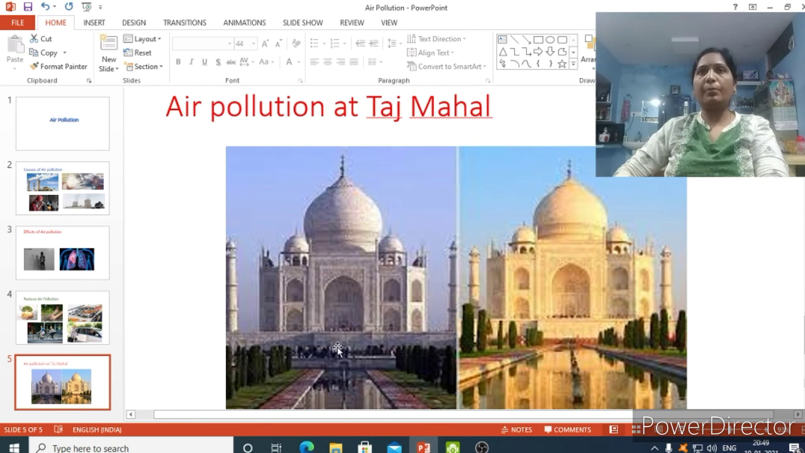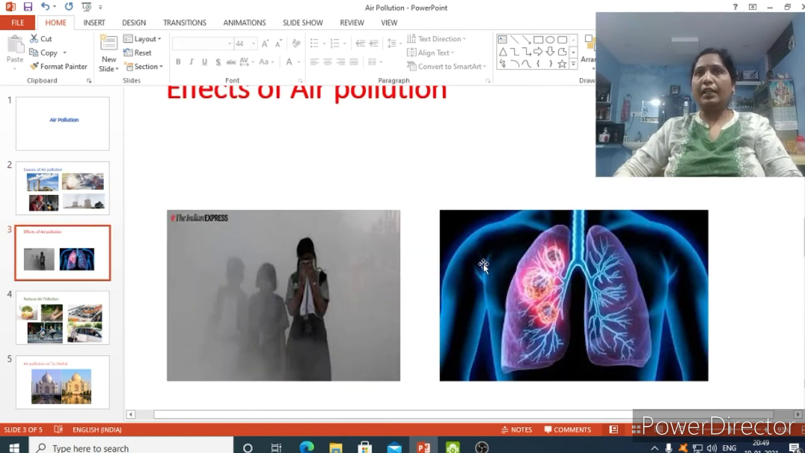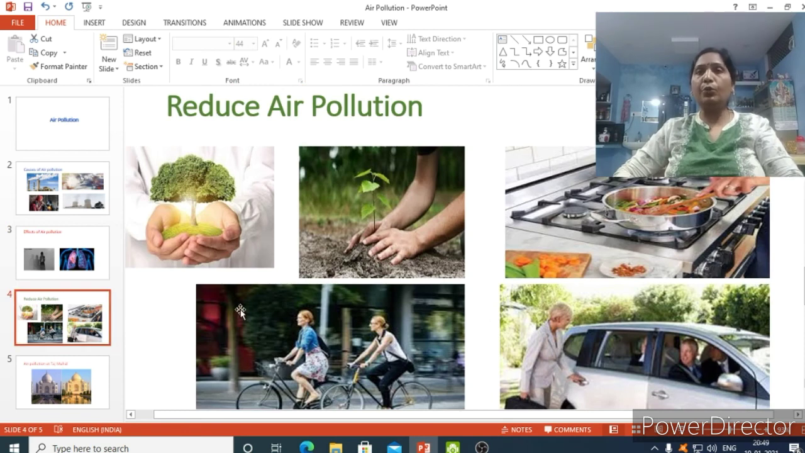So by bringing out all these rules, we are somewhat protecting our monument, saving one of the seven wonders of the world. This is all you are learning, children, because you are the future generations and it's in your hands to protect our earth. So in today's class you learned about the causes and effects of air pollution, how air pollution is affecting us, and how to reduce air pollution.